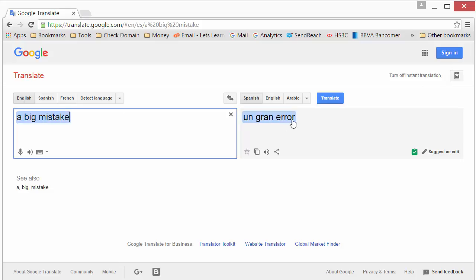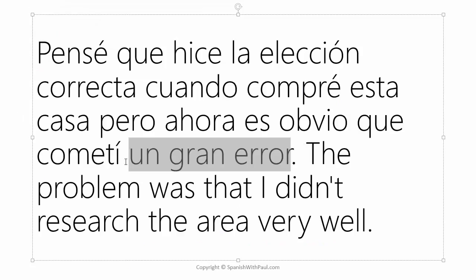Un gran error. Now, this also works in a lot of other examples, not just with a big mistake, but you'll see that there's a collection of phrases in Spanish where they use this un gran whatever. So this is, es obvio que cometí un gran error.